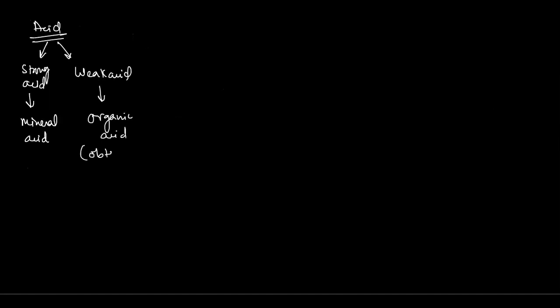One is strong acids, and they are also called mineral acids. Another one is weak acids. They are called organic acids. Organic acids means obtained from some natural substances, for example, plants or animals. So they are called the weak acids.